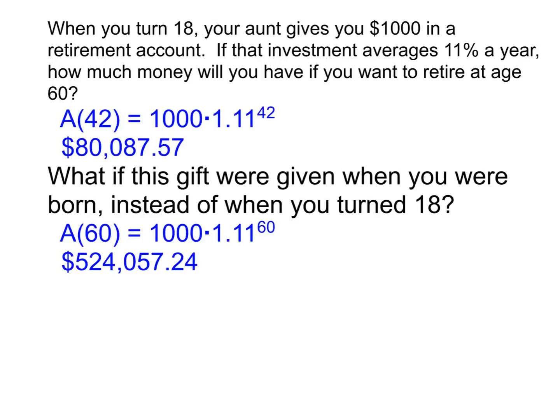And again, let me go back to that point that I was making earlier. Year 1, we made $100 or so. Year 42, you made about $8,000 that year in interest. Year 60, you made about $50,000 that year just by letting that investment grow. You didn't have to do any work in year 60 in order to make that happen.